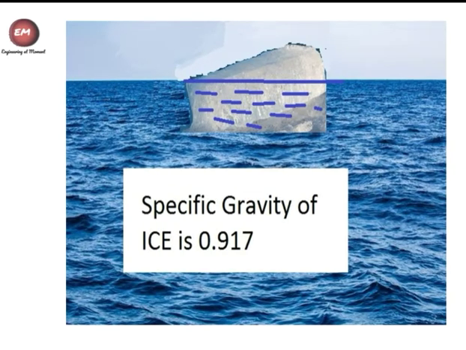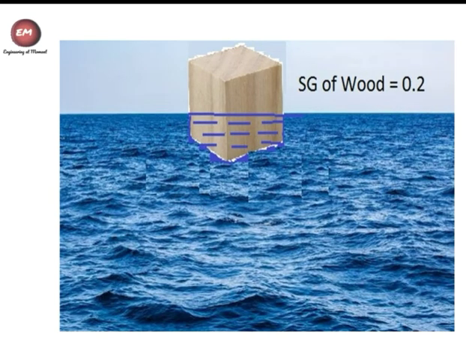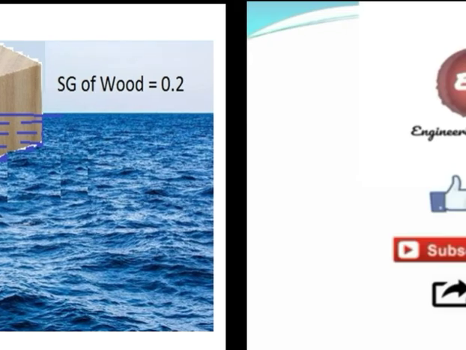And specific gravity of ice is 0.917. Multiplying it with 100, we get 91.7%. That is, 91.7% of ice will be submerged in water when ice is placed on the water. Specific gravity of wood is 0.2. Multiplying it with 100, we'll get 20%. So when wood is placed on water, 20% of the wood will be submerged in water.